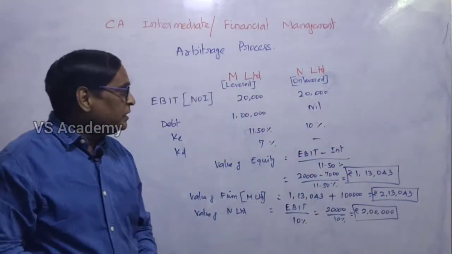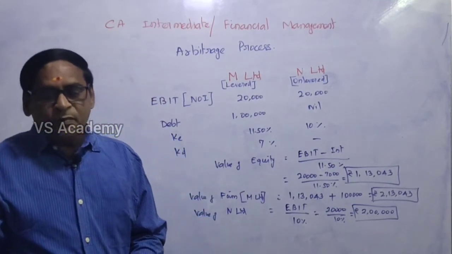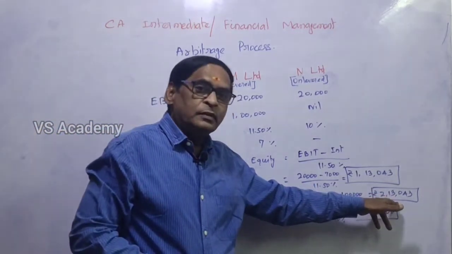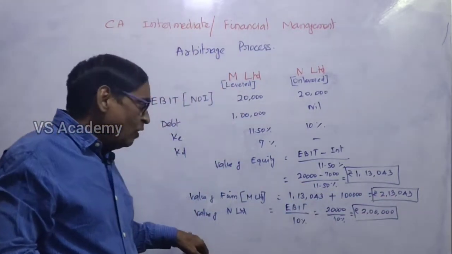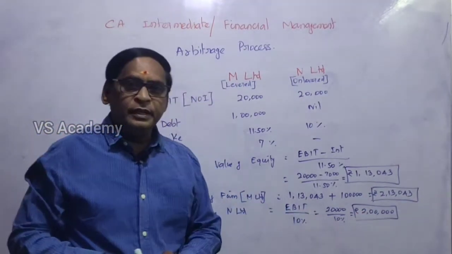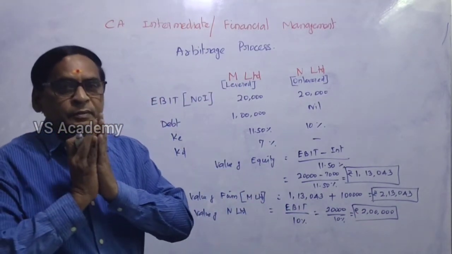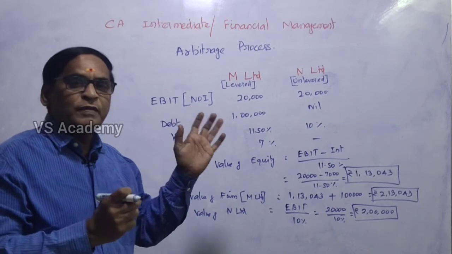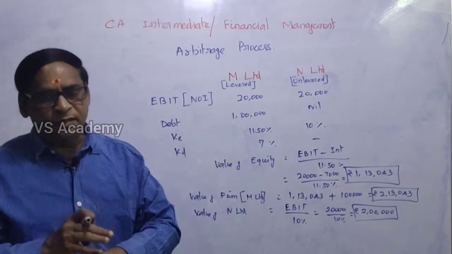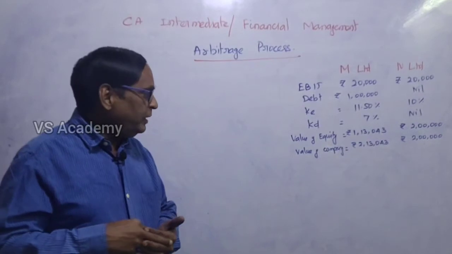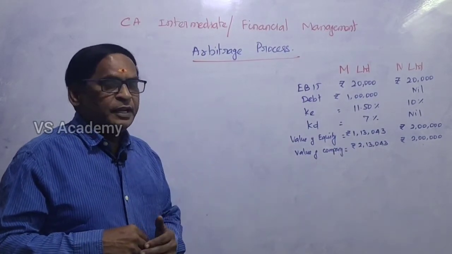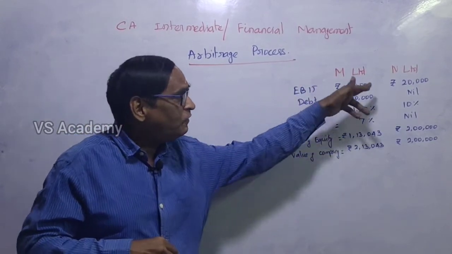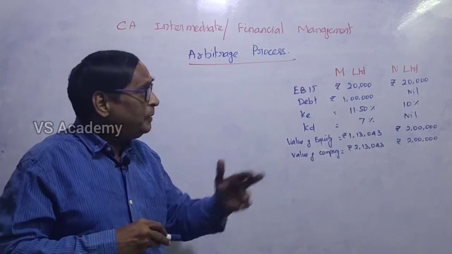So what is the situation here? The value of the levered firm is more than the value of the unlevered firm. The value of the levered firm is 2,13,043, and the value of the unlevered firm is rupees 2 lakhs only. So what will be the arbitrage process? In that process, some portion of investment has to be transferred from one into another. Normally, the value of M Limited, the levered firm, is greater than that of N Limited, the unlevered firm.